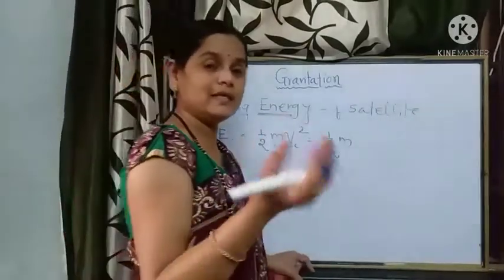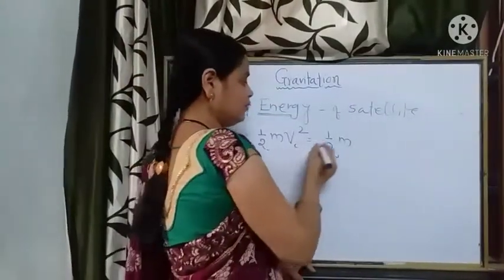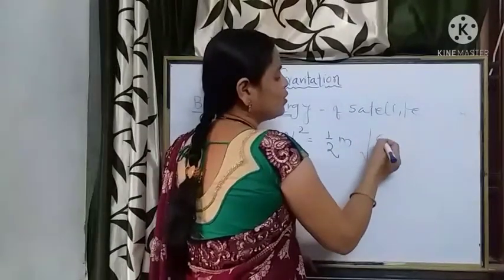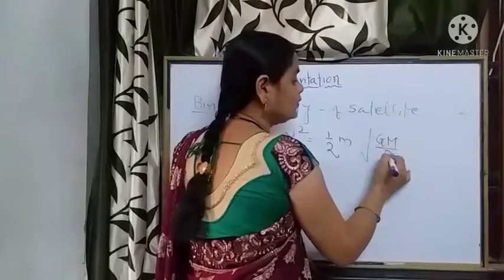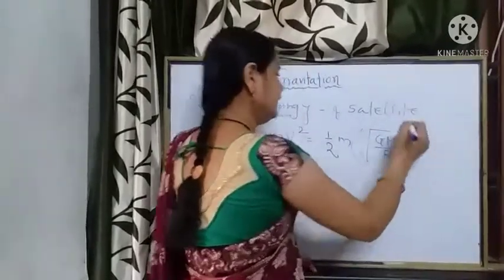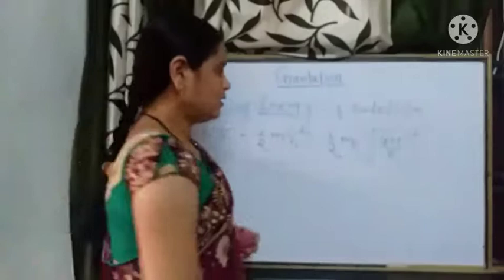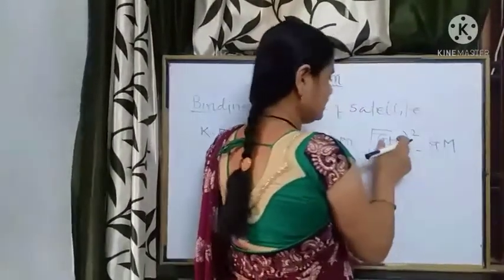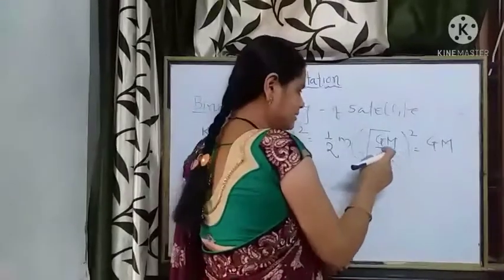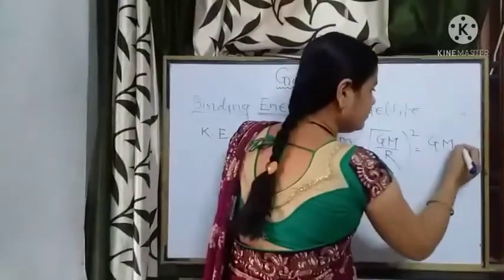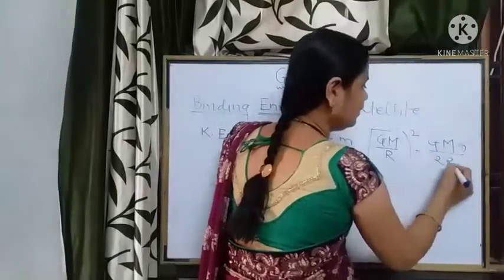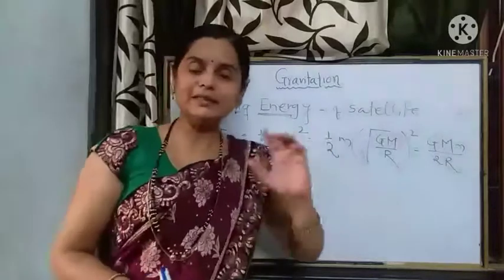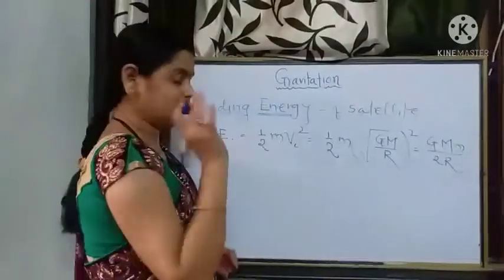We want to escape it from the earth's gravitational influence. We know that escape velocity has the value root of GM upon r. So the square of this, v square, is equal to GM upon r, and the kinetic energy is GMm upon 2r. This is the kinetic energy of the satellite with which it is revolving.